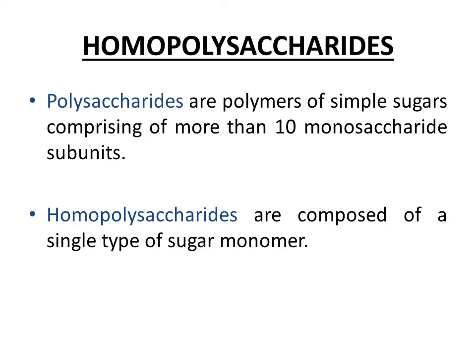So these polysaccharides can be further divided into homopolysaccharides and heteropolysaccharides, and today's lecture will focus on just homopolysaccharides. And what is meant by homopolysaccharides? Homopolysaccharides are polymers of simple sugars which are composed of only one type of sugar monomer. So whenever these homopolysaccharides are completely hydrolyzed, they will yield just one type of monosaccharide. That is why they are known as homopolysaccharides.